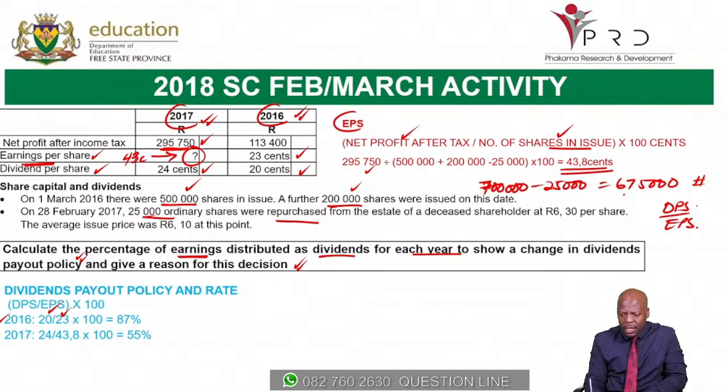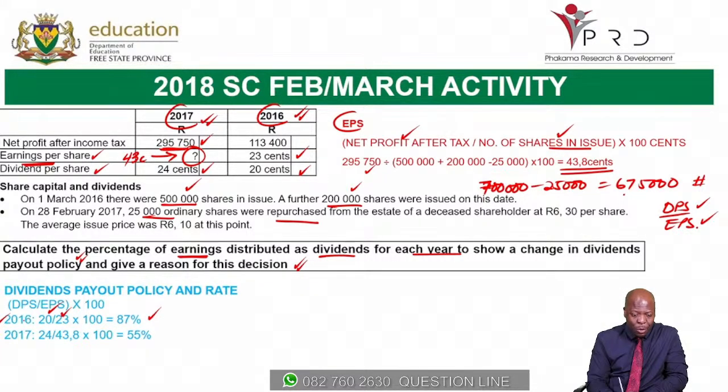So remember, it is DPS over EPS. So I take my dividends per share, which is 20, I divide it by 23, multiply by 100, then I get 87%. What that means is, in 2016, the company has given 87% of earnings as dividends. I'll repeat again: in this year, 2016, the company has given 87% of earnings as dividends.